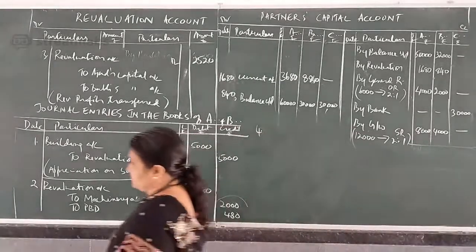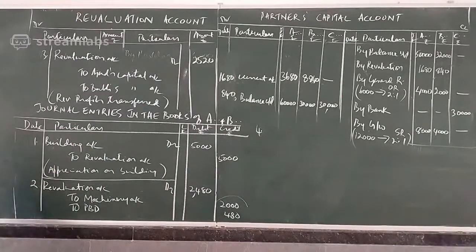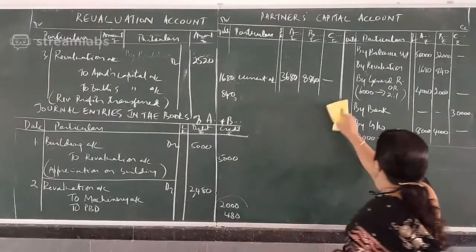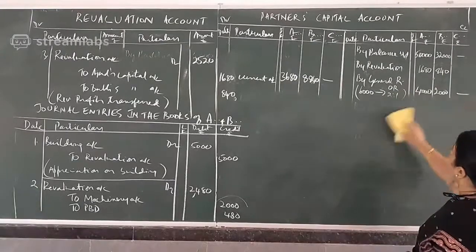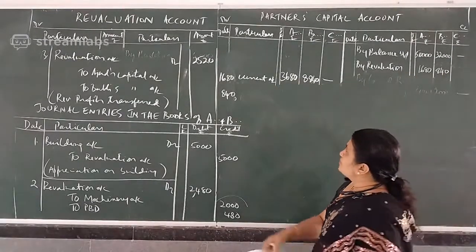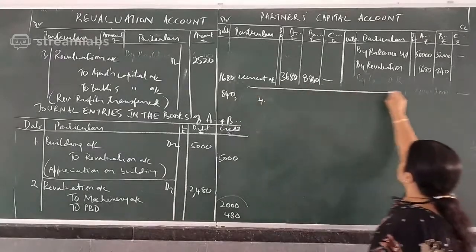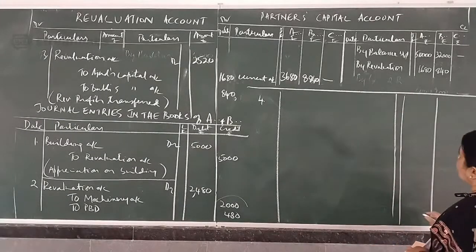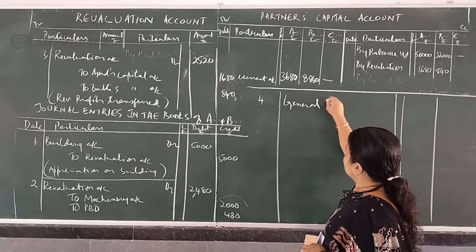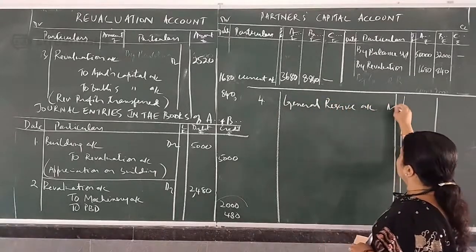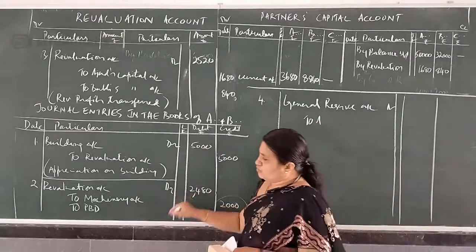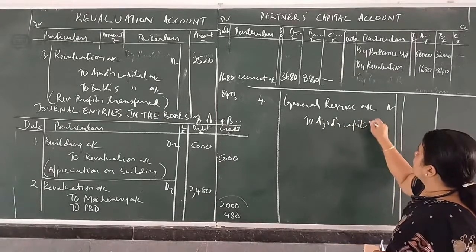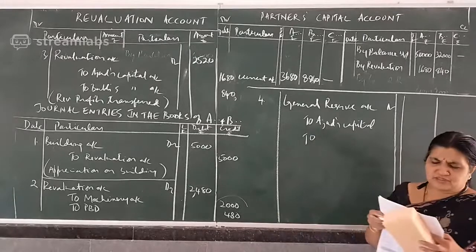Okay. Fourth entry, general reserve. So general reserve account debited to old partners capital account, to Azad's capital account. General reserve given in the question is 12,000.